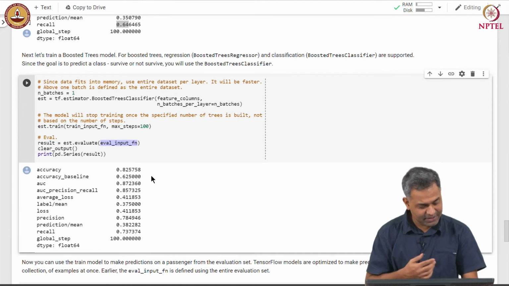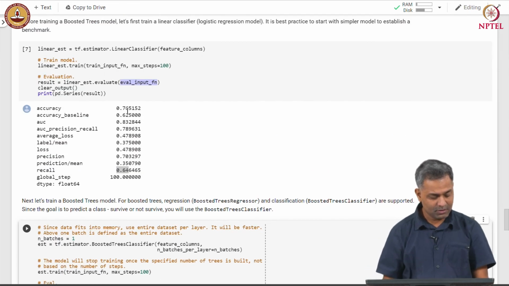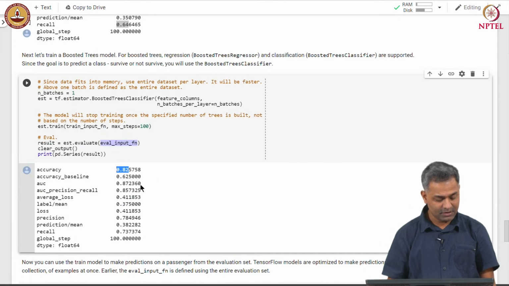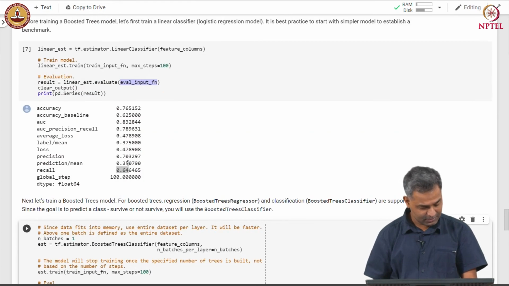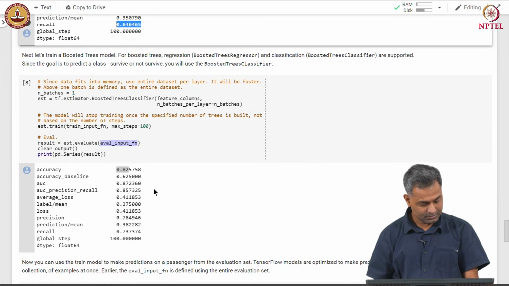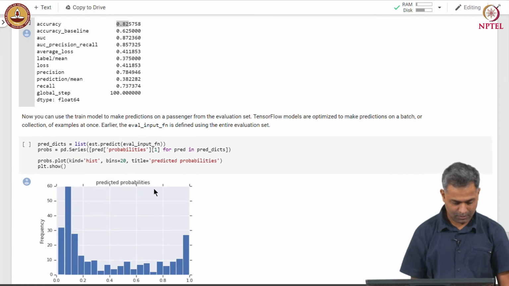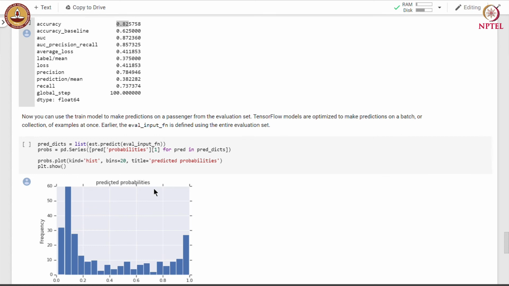So, after training the boosted tree classifier, we see that it achieves accuracy of 82%, which is 6 percentage points higher than the linear classifier. It achieves precision of 78% and recall of 73%, which is also higher than the linear classifier. So, we can see that the boosted tree model performs better than the logistic regression model in this particular data set.